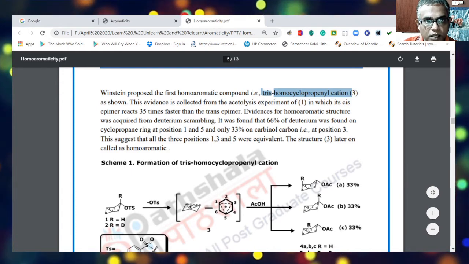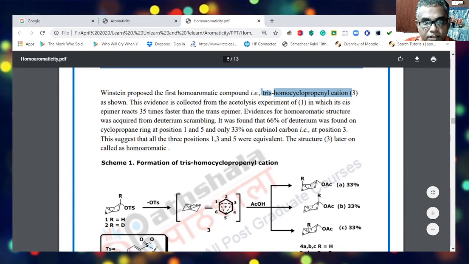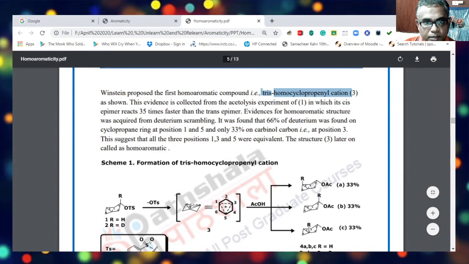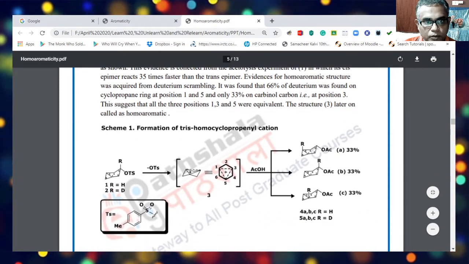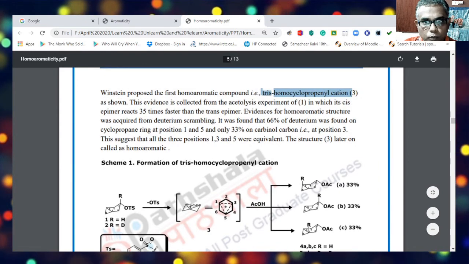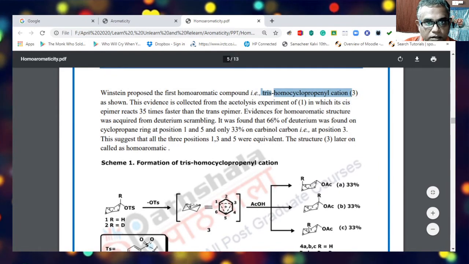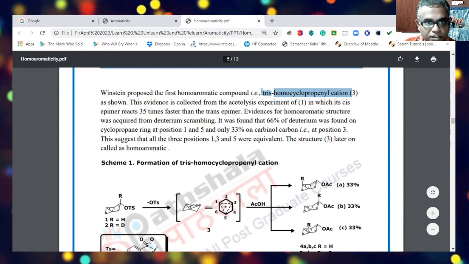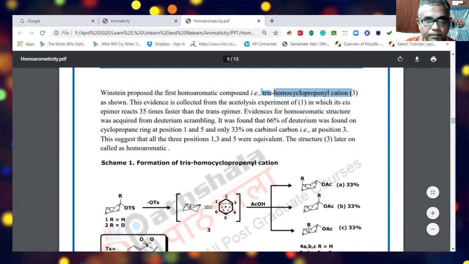The evidence was collected from the acetolysis experiment of 1. This is 1 when R is equal to H, where the cis epimer reacts 35 times faster than the trans epimer.